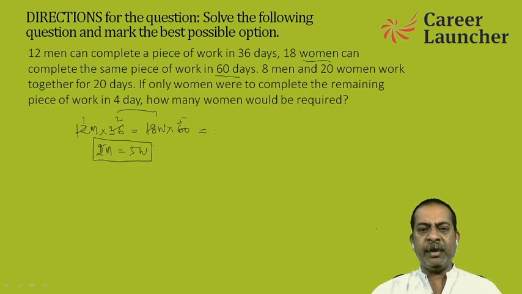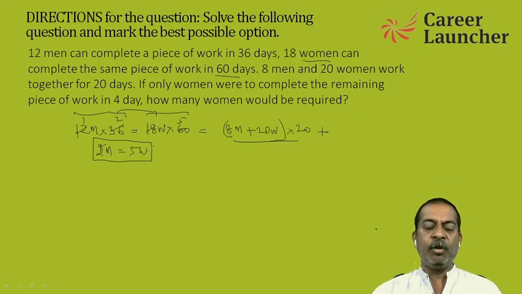Now it says the same work, 8 men and 20 women started working together and worked for 20 days. Now, if only women were to complete the remaining piece of work, that means this is not the total work. There would be some extra work which will be equal to the work done by either 18 women or by 12 men in 36 days, right? So, we have to employ more women here for the remaining part of the work, which has to be completed in the remaining 4 days.